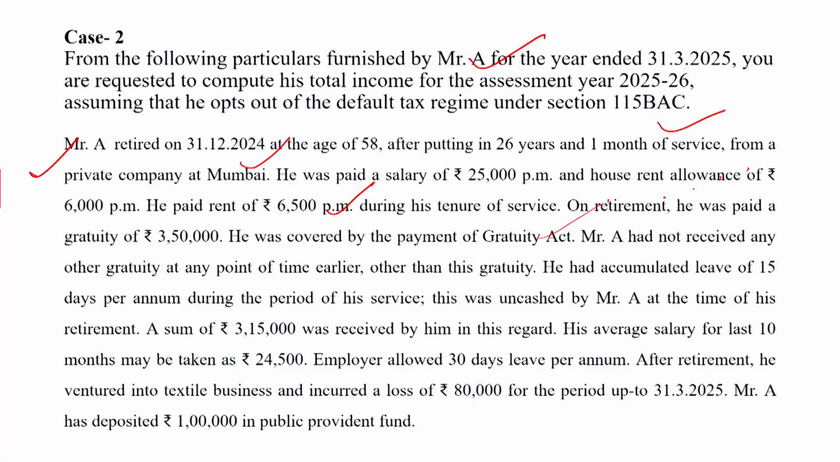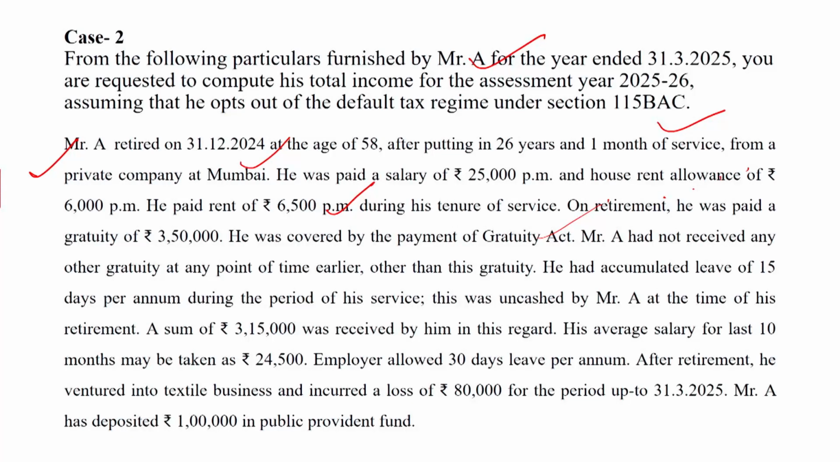He was covered by the Payment of Gratuity Act, 1972. Mr. A had not received any other gratuity at any point of time earlier. So he had accumulated leave of 15 days per month during the period of his service. This was uncashed by Mr. A at the time of his retirement.